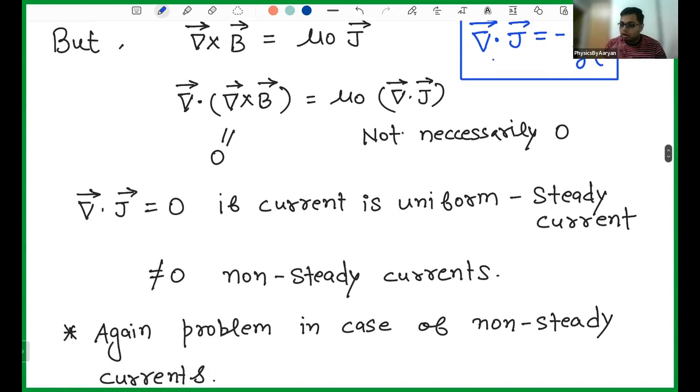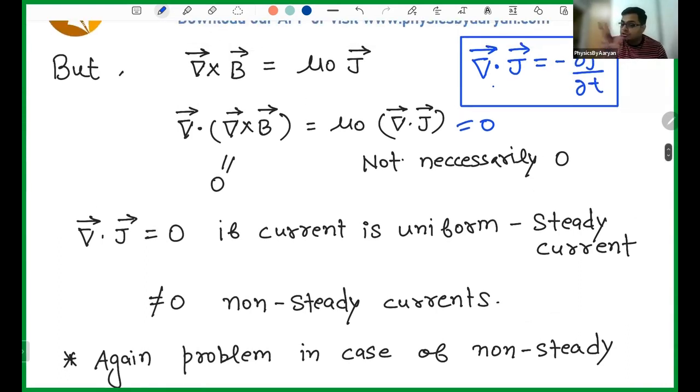You want the left hand side to be equal to the right hand side, and for that your right hand side has to be zero, because the left hand side, the divergence of curl, is always zero. So if your charge or current does not change with time, in that situation, this thing is perfect.